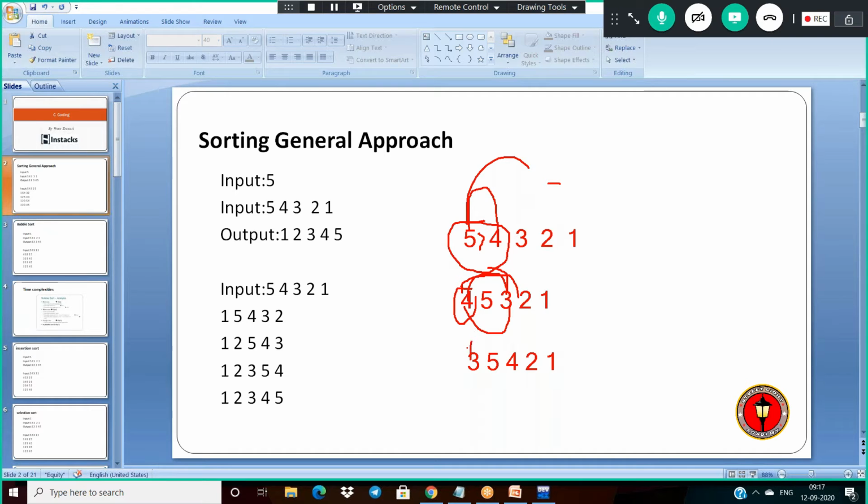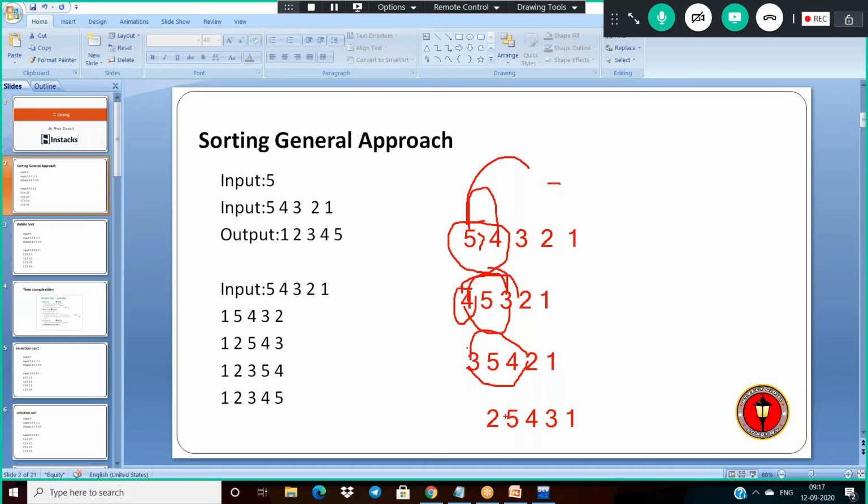Okay, next. The first number, index 0, is compared with the next 2 here. Is 3 greater than 2? Yes. Then do the swap. 2, 5, 4, 3, and 1.